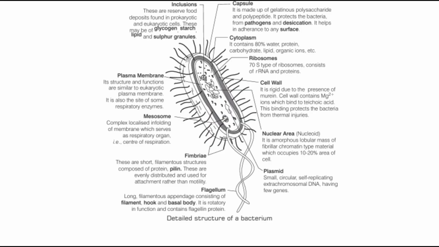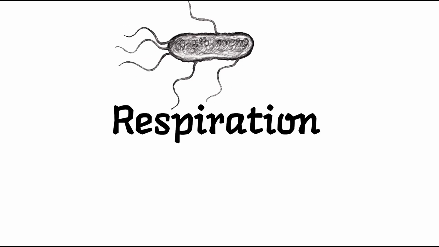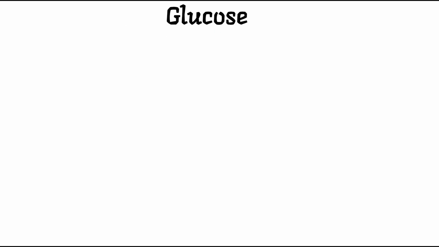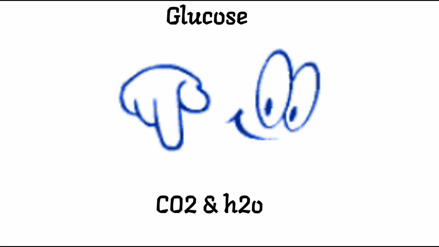Then flagella are long filamentous appendages consisting of filament, hook and basal body, and they are rotatory in function and contain flagellar protein. So first is respiration in bacteria. Respiration occurs in the plasma membrane of bacteria. Here glucose is broken down into carbon dioxide and water using oxygen in aerobic cellular respiration, and other molecules such as nitrate, NO3, in anaerobic cellular respiration.